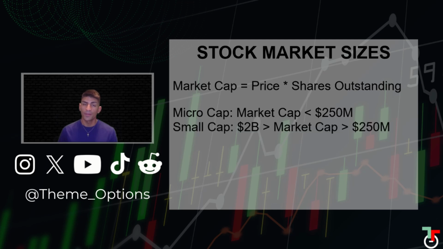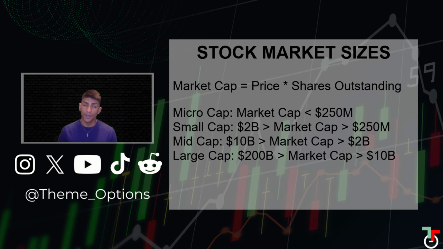A mid cap company is between $2 billion and $10 billion. A large cap company has a market cap between $10 billion and $200 billion. And a mega cap company has a market cap that is larger than $200 billion. This is part one. What is part two?